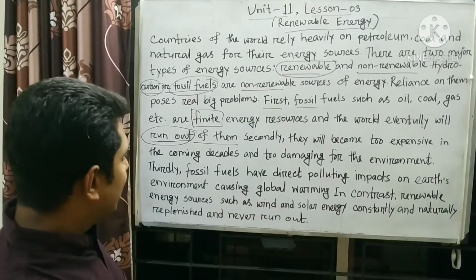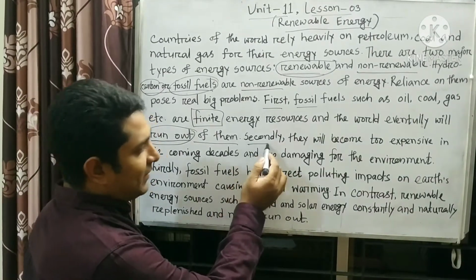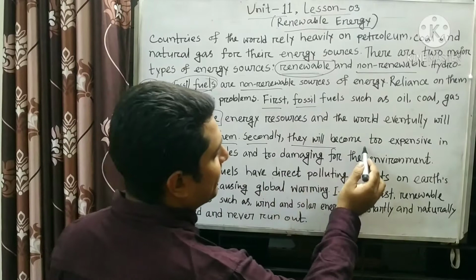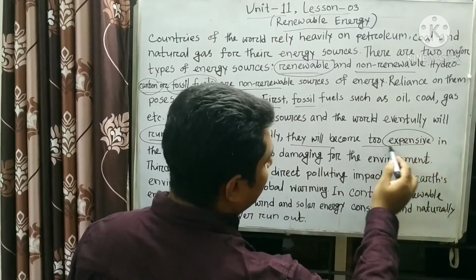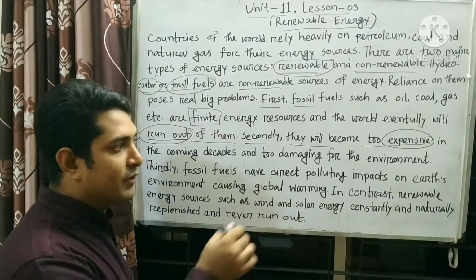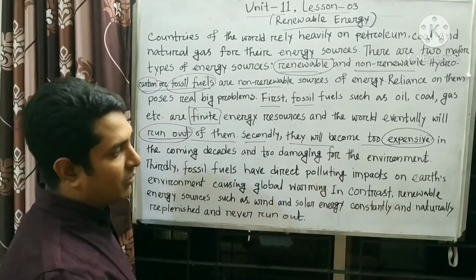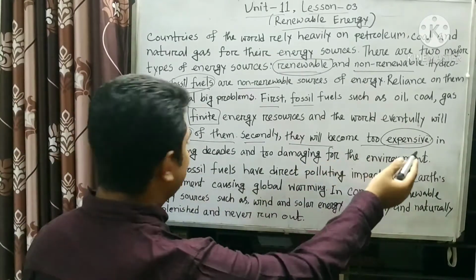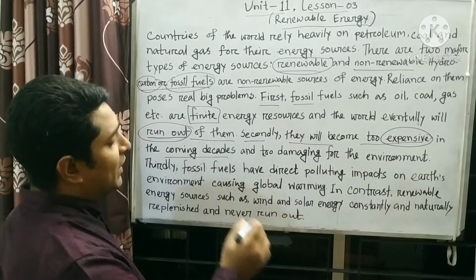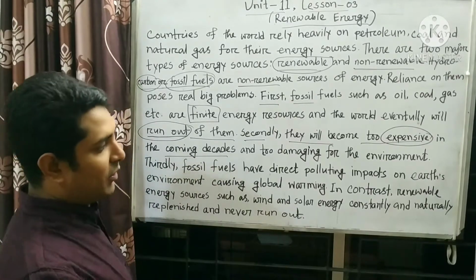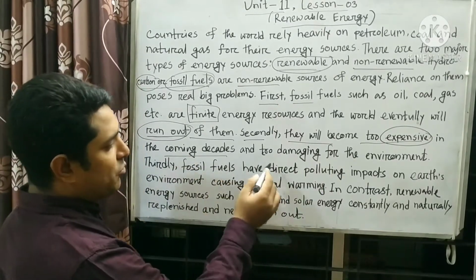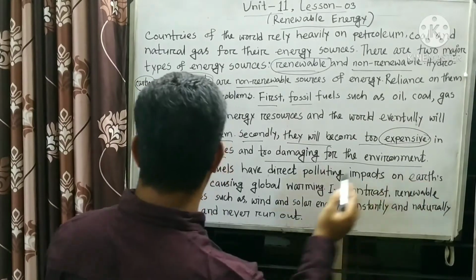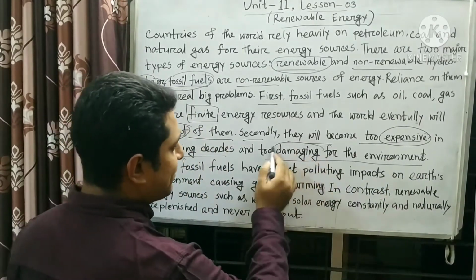And then secondly, they will become too expensive. Expensive means costly. I mentioned earlier in the keywords that expensive means costly. So they will become too expensive in the coming decade. That means time ahead. They will be very expensive and too damaging for the environment, because damaging means destructive.